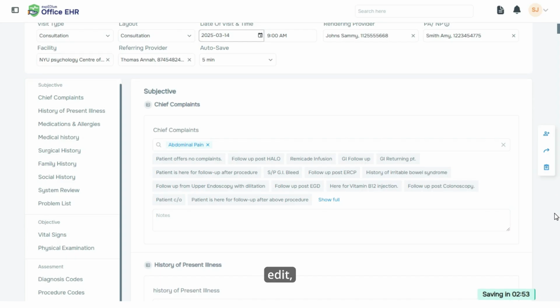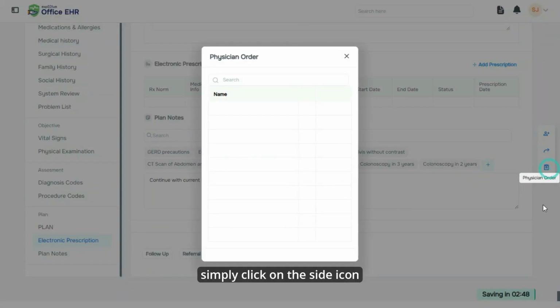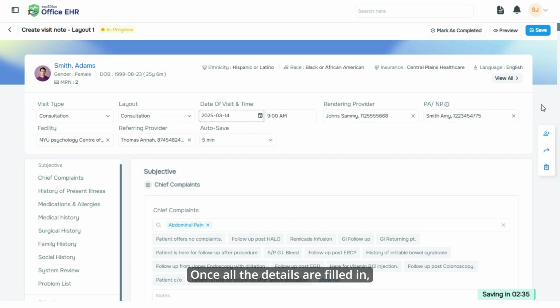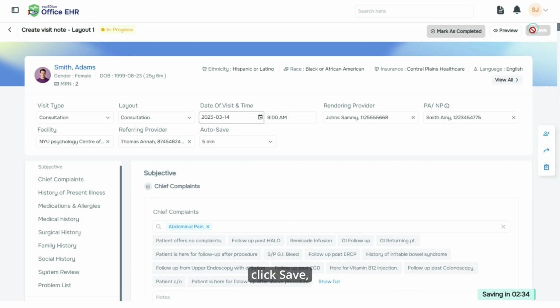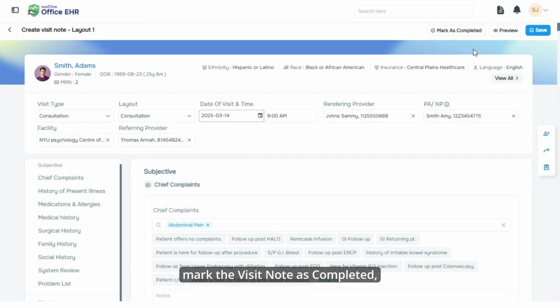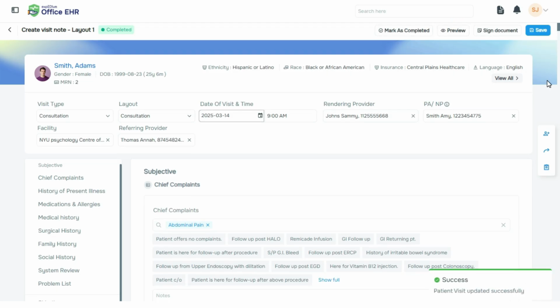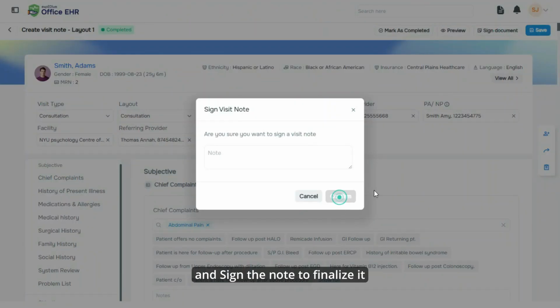To add, edit, view, and populate physician orders, simply click on the side icon. Once all the details are filled in, click Save. Mark the visit note as completed, and sign the note to finalize it.